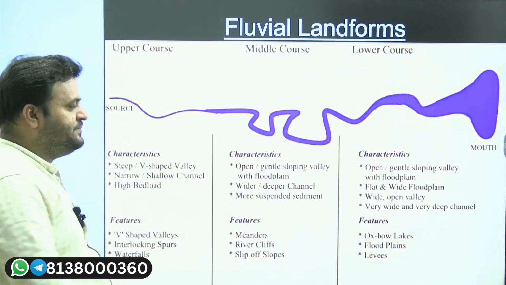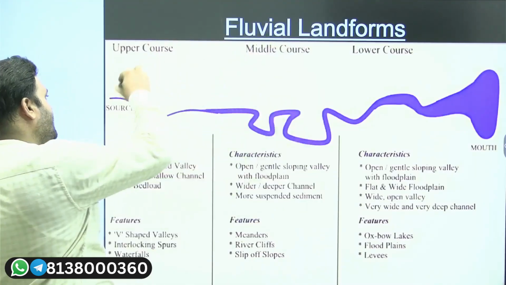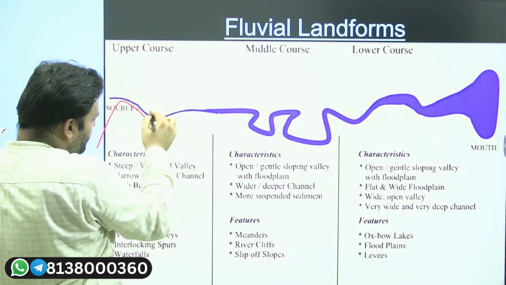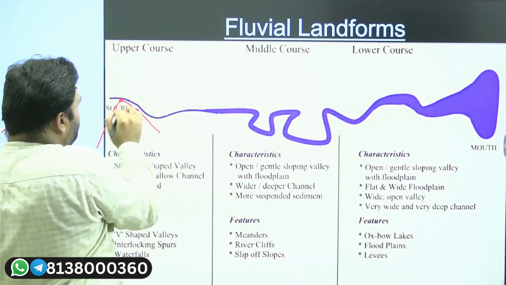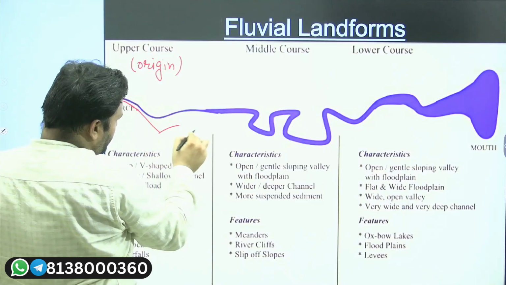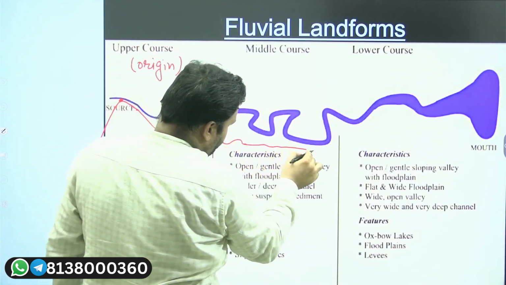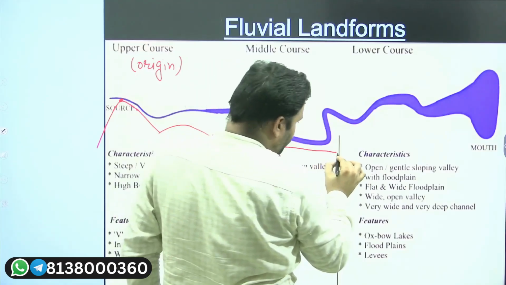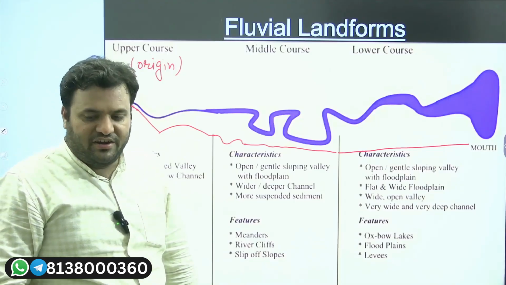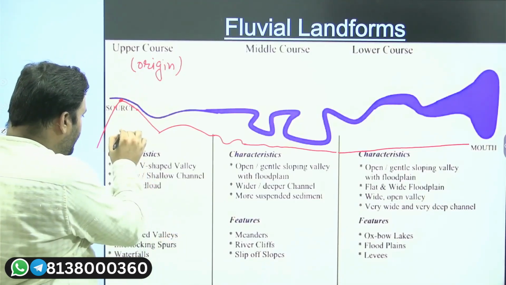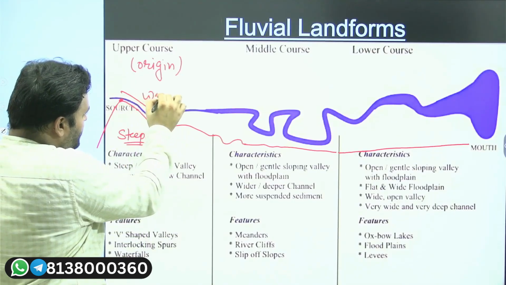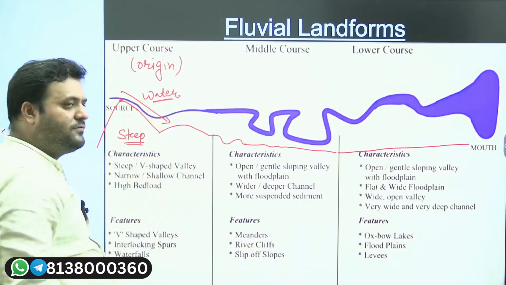All right. So usually when we have a slope like this, from steeper slopes, there will be a what? There will be an origin or a source. This is also being called as origin of river. Then we could have some sort of steeper slopes where river will have this kind of action. And then we will have a gentle slope. Whenever we have these steep slopes, from these steep slopes, water which is there, now this water is going to move.